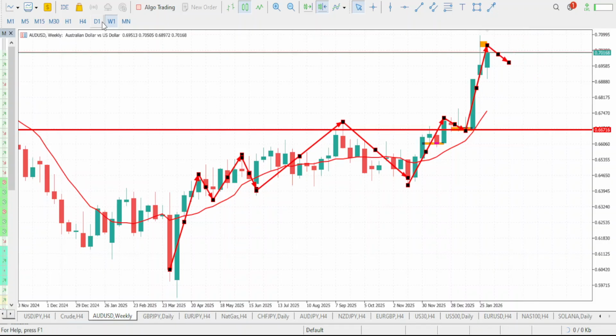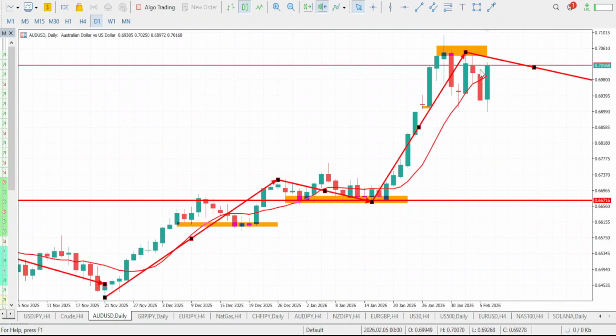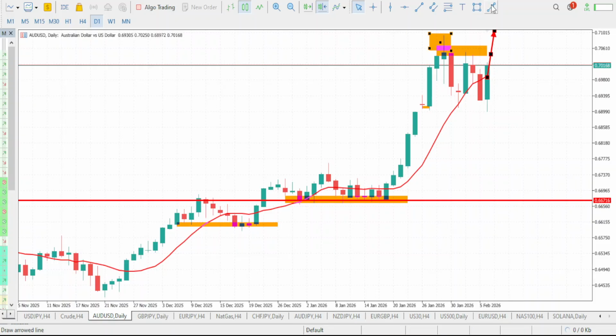So that means we need to go to our daily time frame. When you take a look at this daily time frame, the market should push up and take this high right here. Basically, if the market pushes up right here to form a higher high, then this will be seen as the higher low. This can also be seen as the higher high, and here comes the higher low.